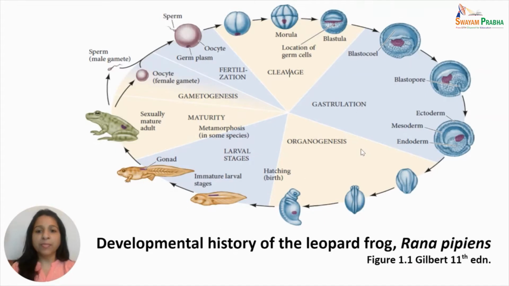different organs. And finally, they give rise to a structure known as the larva, which is the immature stage. Now, the larval stages undergo metamorphosis to form the sexually mature adult, which again starts producing gametes, and thus the whole cycle goes on. So, a fully aquatic tadpole larva develops into an adult terrestrial frog, which undergoes drastic changes during metamorphosis. Almost every organ undergoes modification.